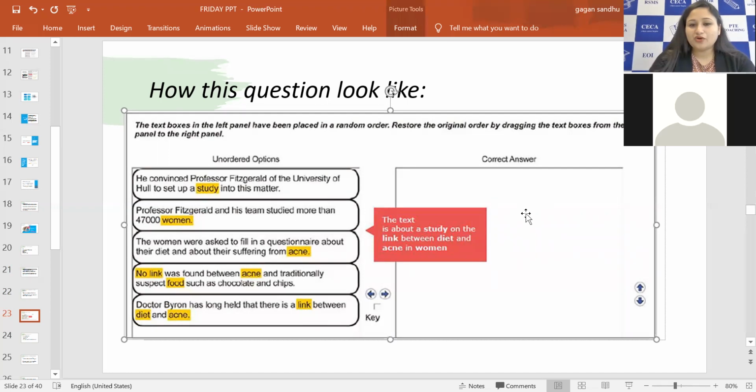And suppose I just want to move the third option to the first position, I'll click the third option and click the upward arrow twice, so that the third option will go to the first place. So this is how these arrows work, right?